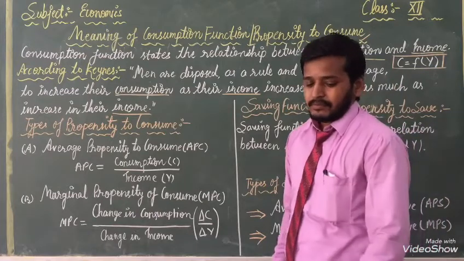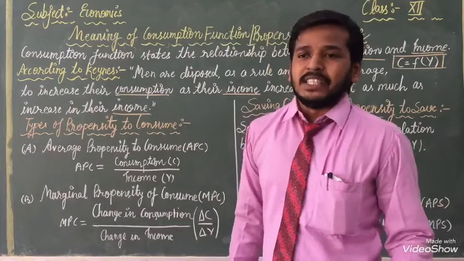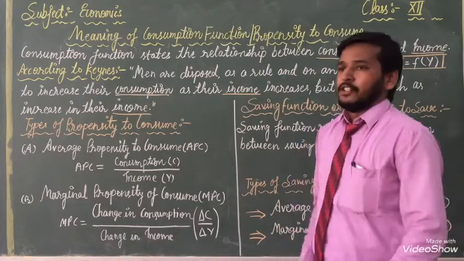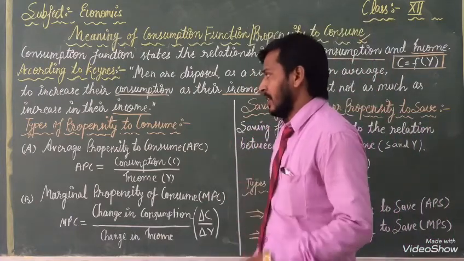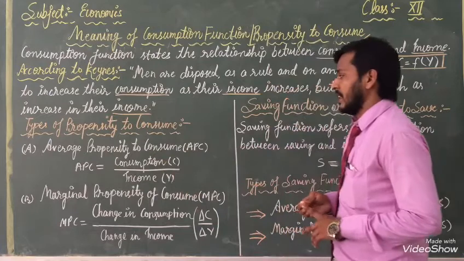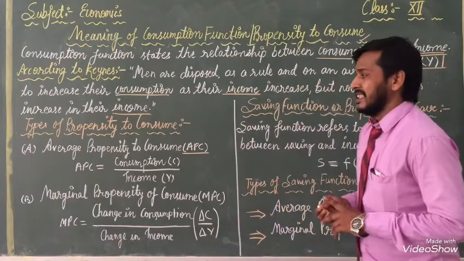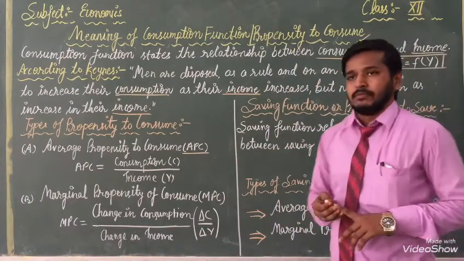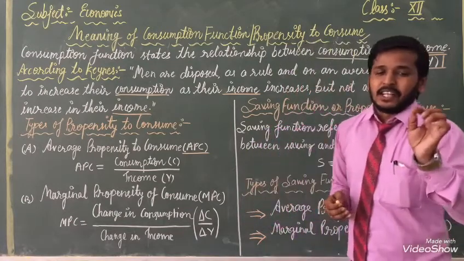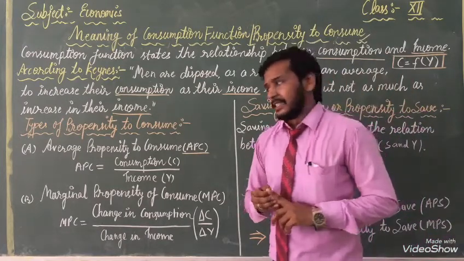From this meaning, we can know how many types of consumption function there are. So now we will read two types of consumption function. First one is average propensity to consume, shortly APC. With the help of that we can say it is the ratio between total consumption and total income.